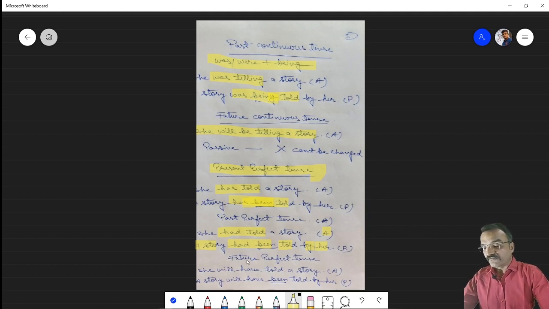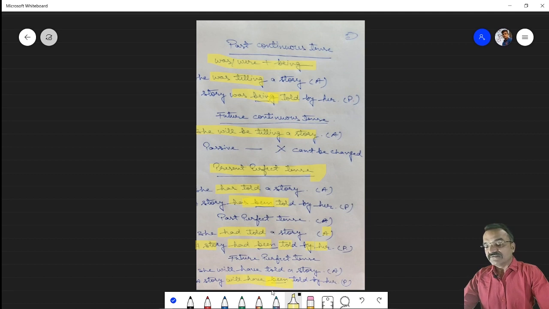This is from future perfect tense. For example, in future perfect tense: she will have told a story. So we will use "been" when we are changing into passive. So this will be: a story will have been told by her.